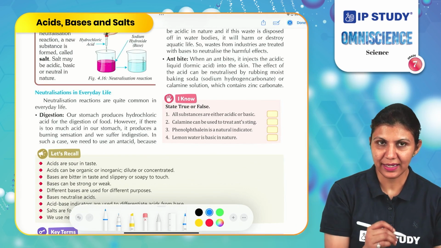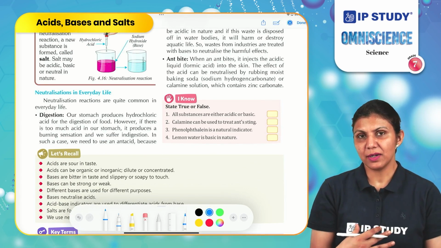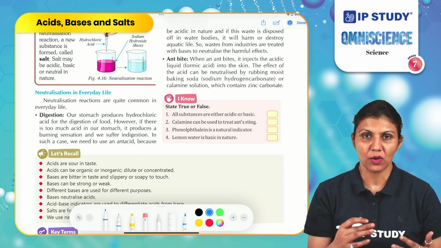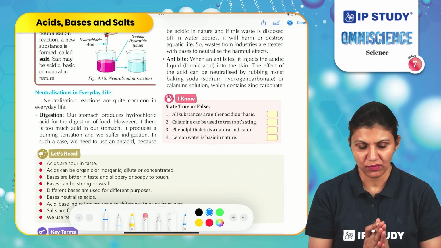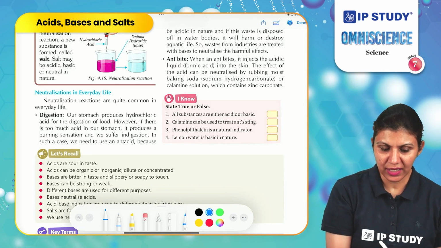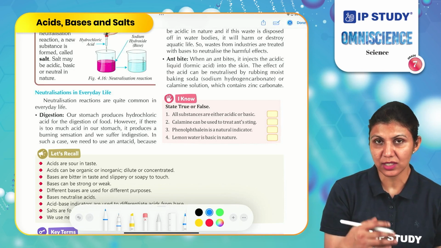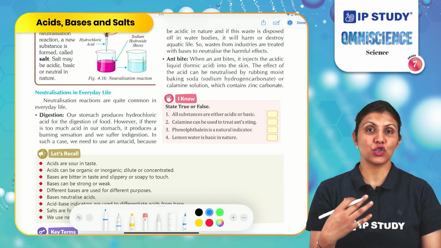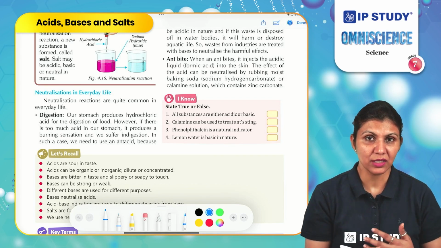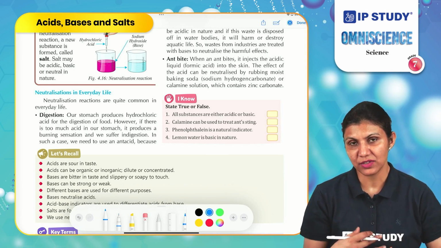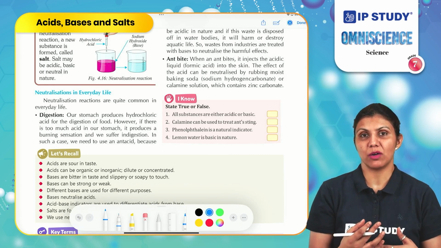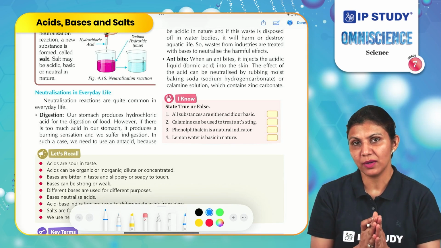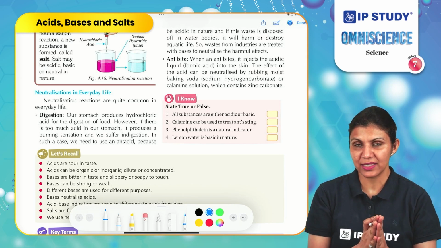For example, in the digestion process. Our stomach releases hydrochloric acid, which starts the digestion process and also kills the germs present in the food. However, if there is too much acid in our stomach, it produces a burning sensation. Hydrochloric acid is helpful, but it is a strong acid which can harm the digestive system if too much is released. So how is the harmful effect of the acid neutralized?